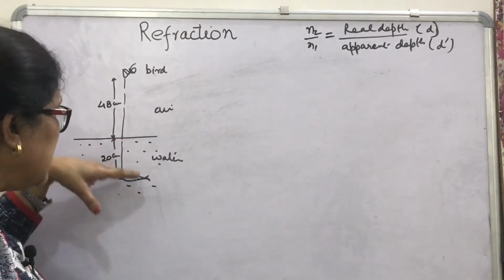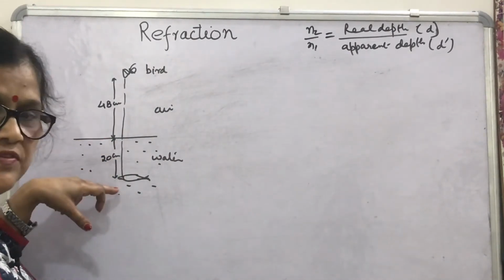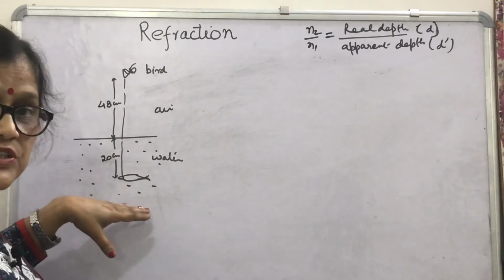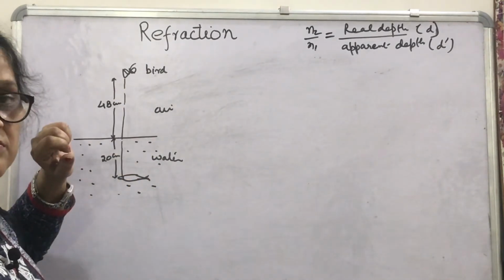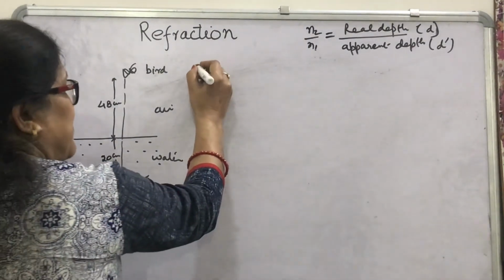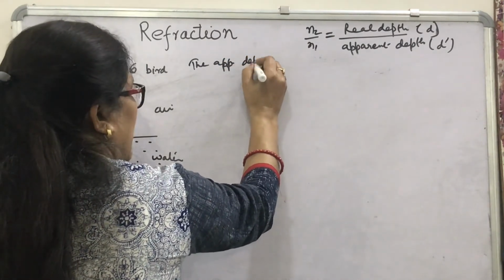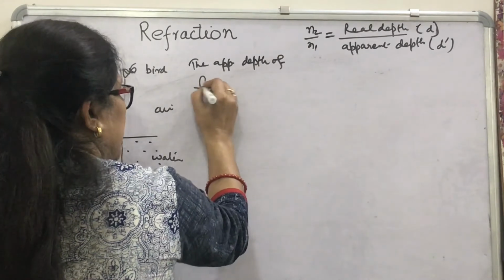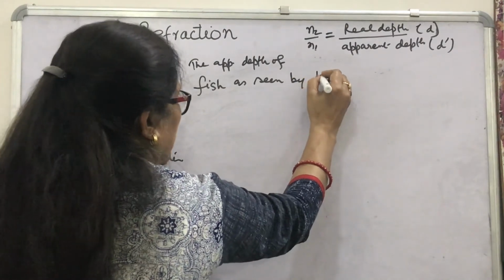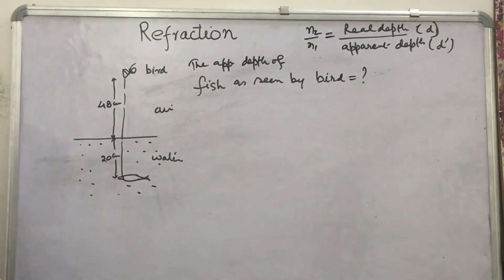There is a fish inside the water at the depth of 20 centimeter from the surface. What will be the apparent depth of fish as seen by the bird? You have to calculate.